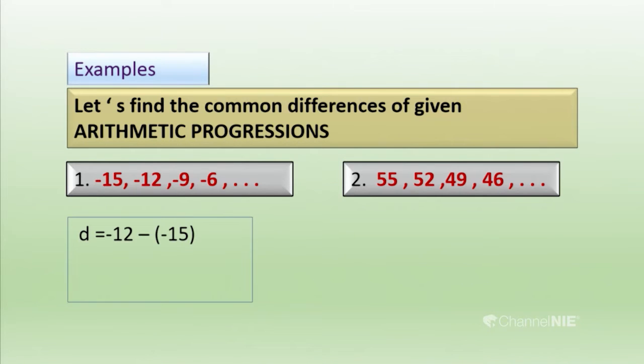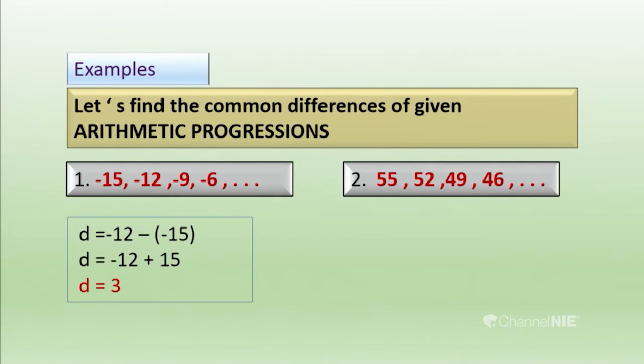Here I have selected minus 12 and minus 15. I have subtracted minus 15 from minus 12, subtracting the previous term from the next term. You should follow the rules for negative signs, do not forget them. Here minus becomes plus: minus 12 plus 15 makes 3. The common difference D is equal to 3.